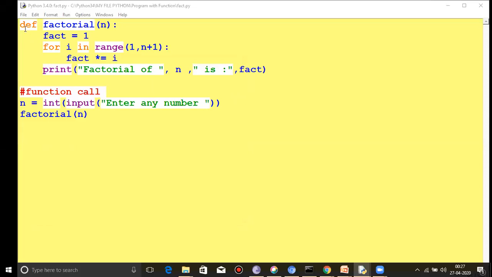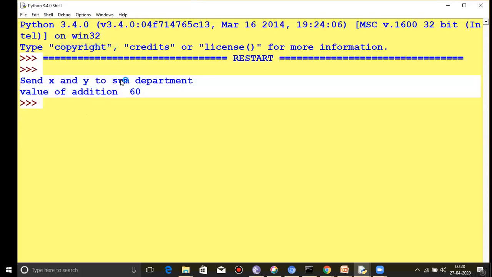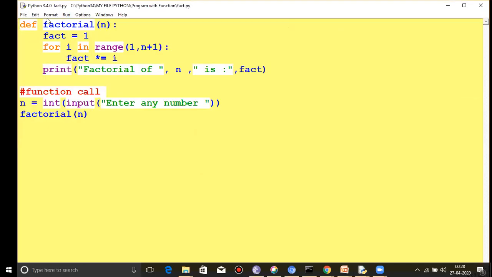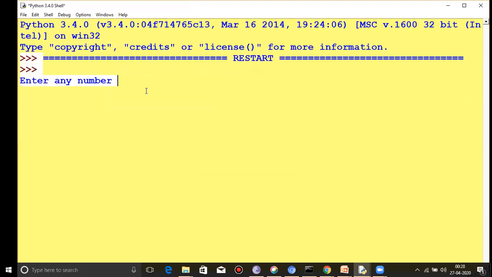See here, same program I am using here. So factorial and fact. This is the body part. Fact multiplied with i. Print factorial. Here it is called with the input value. So when I am running this program, any number, I am just inputting 5, it becomes 120. You can run another value also, any value you can change here.